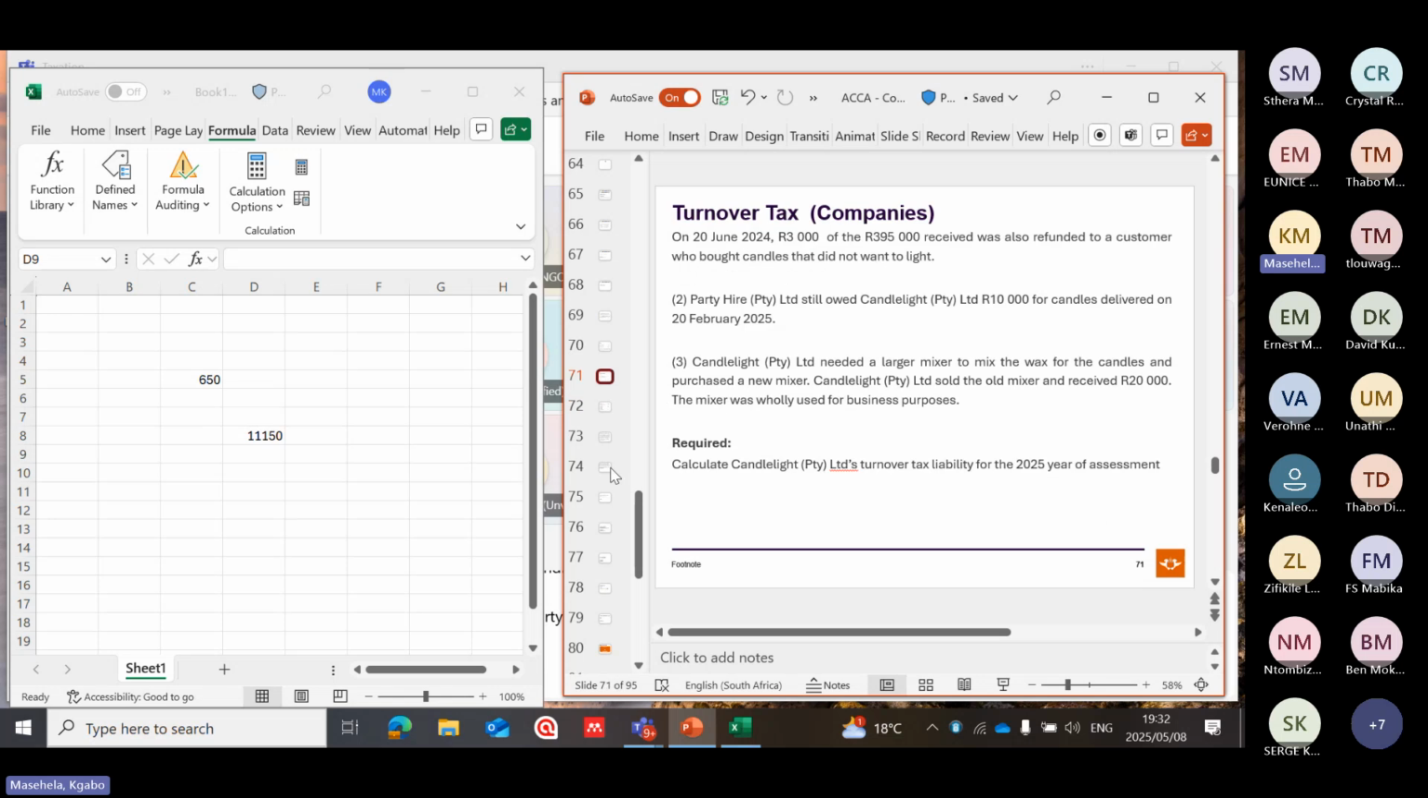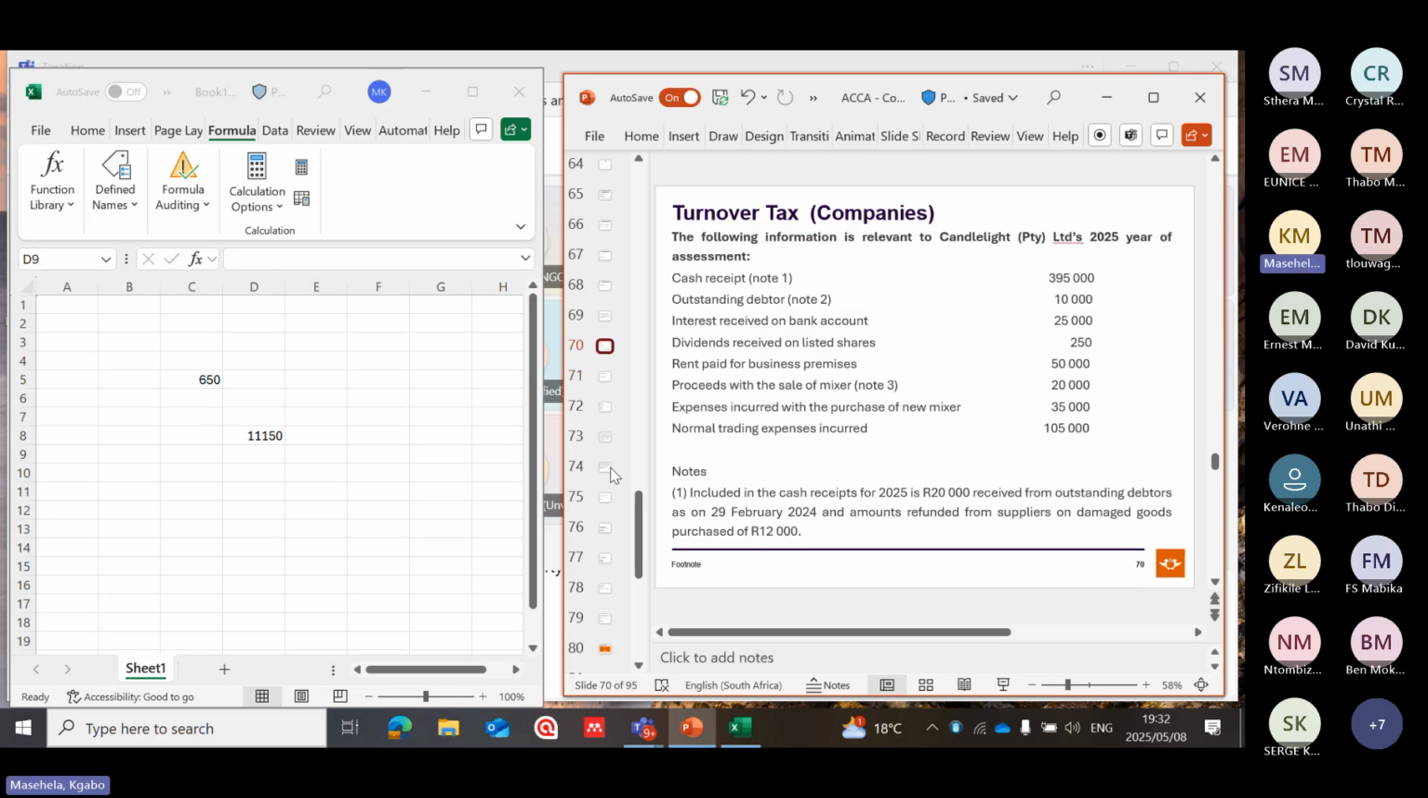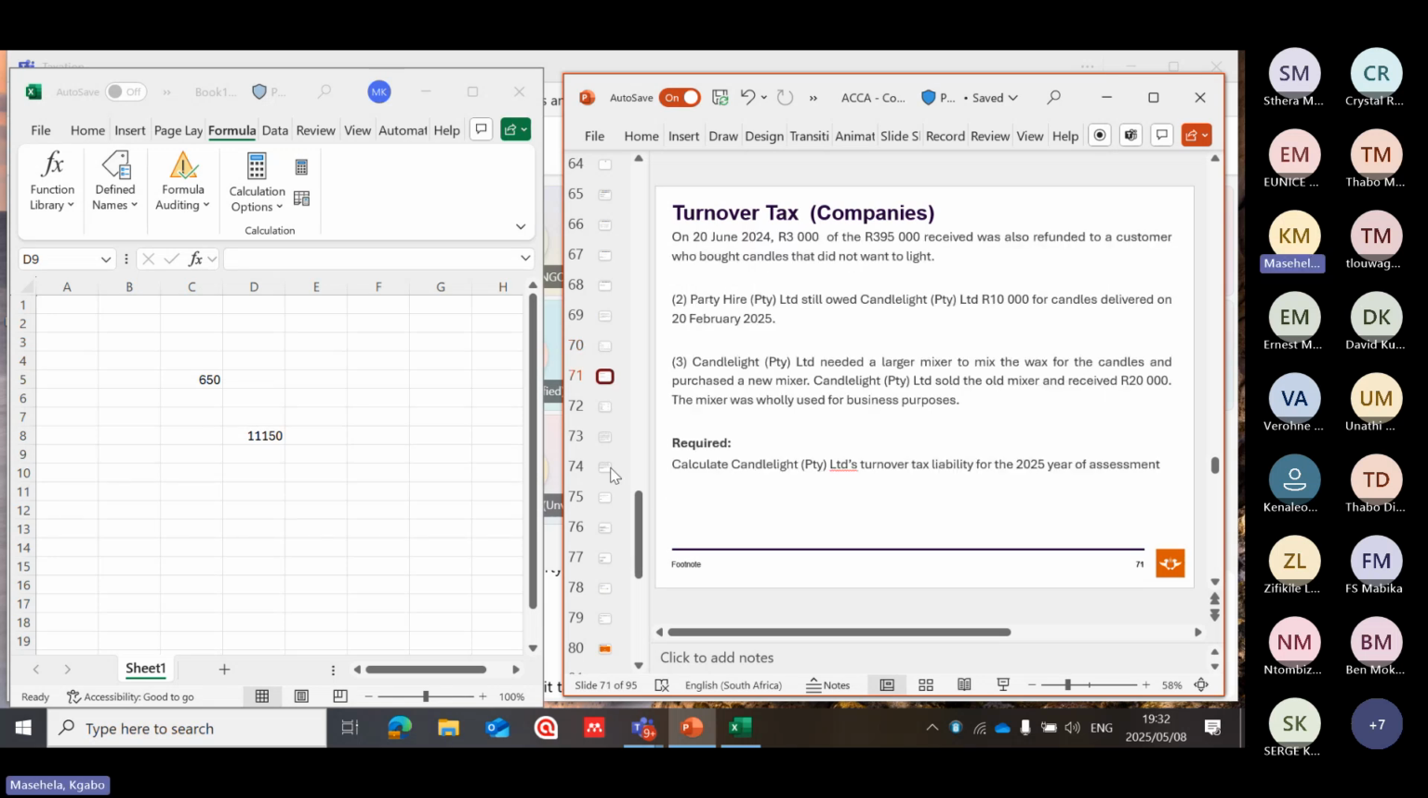Let's see note 3. Note 3 talks about the sale of the mixer. It says Candlelight needed a larger mixer to mix the wax for the candles and purchased a new mixer. Candlelight sold the old mixer and received 20,000. The mixer was wholly used for business purposes. Then the question is: calculate Candlelight's turnover tax liability for the 2025 year of assessment.